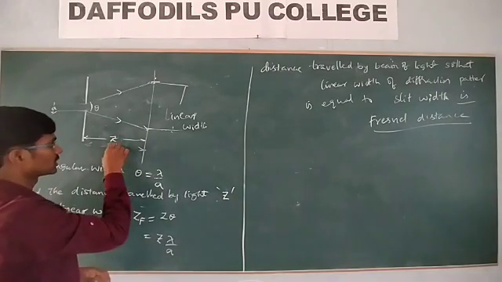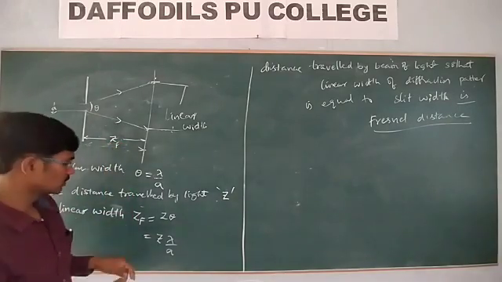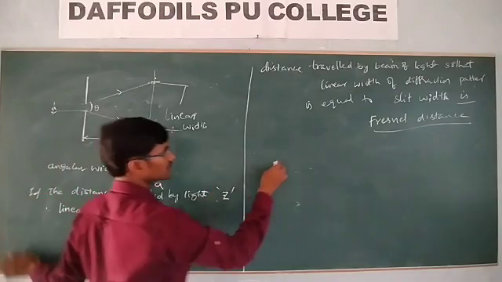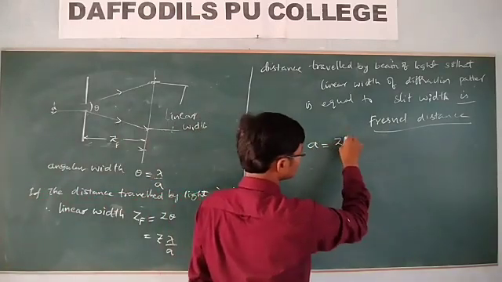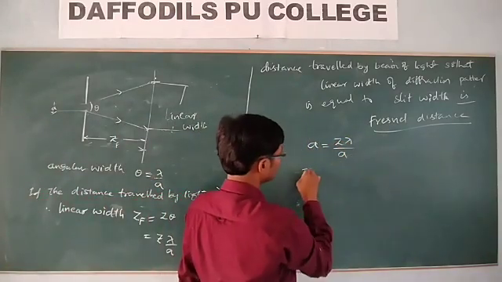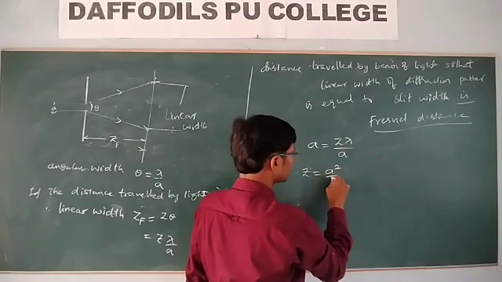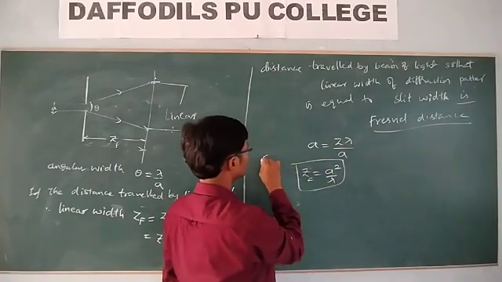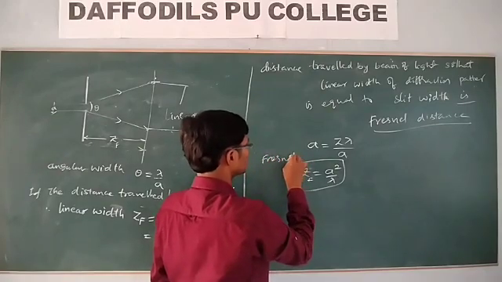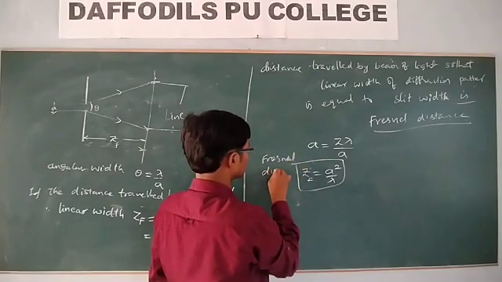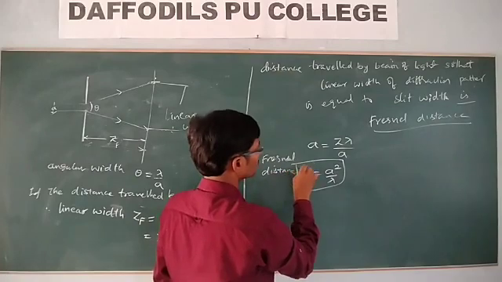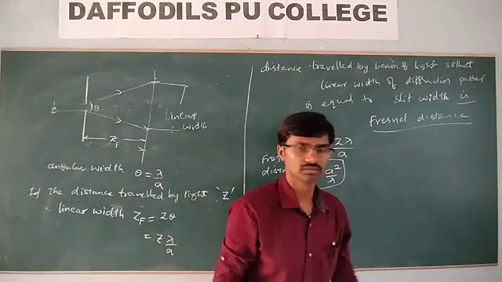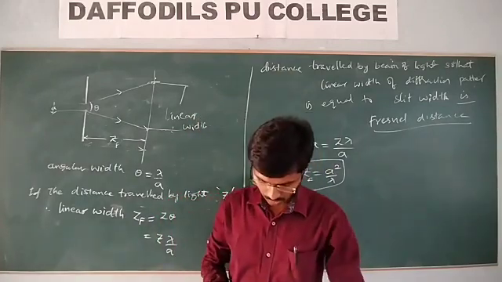That distance is the Fresnel distance. Then what is the condition here? a is equal to z lambda by a, where z is equal to a squared by lambda. So this is called the Fresnel distance. Is it okay?